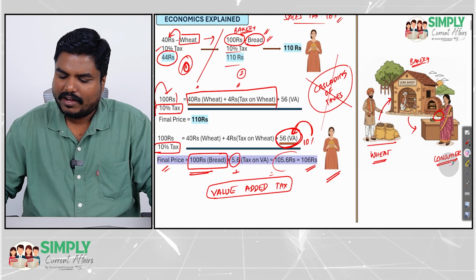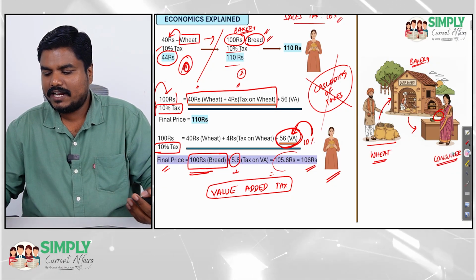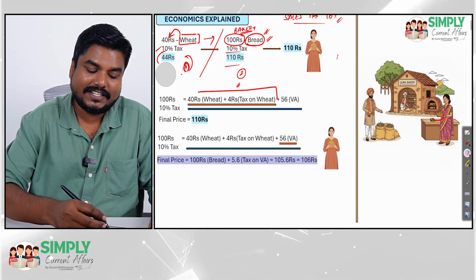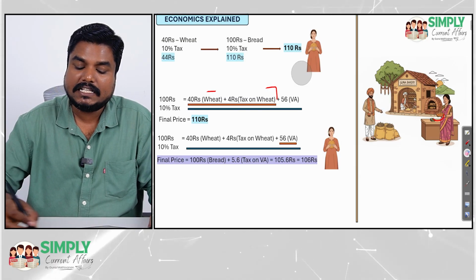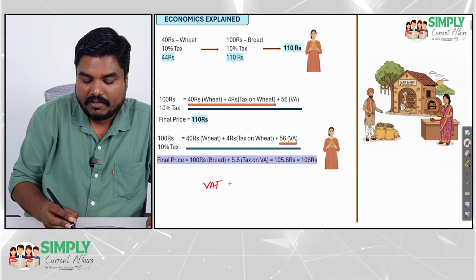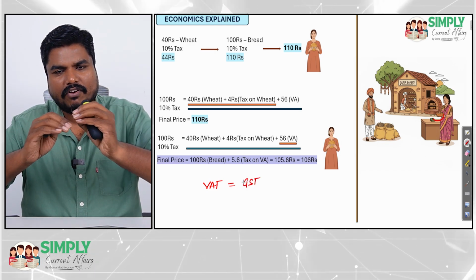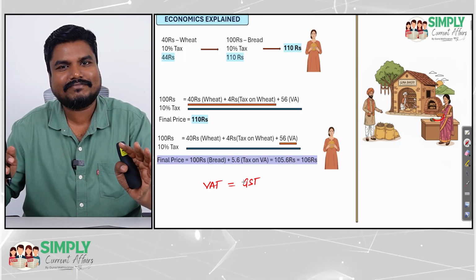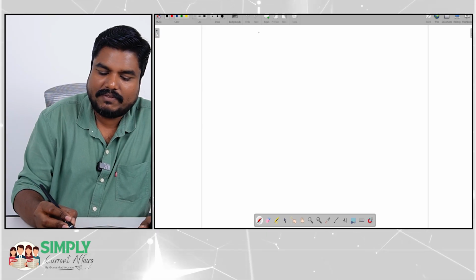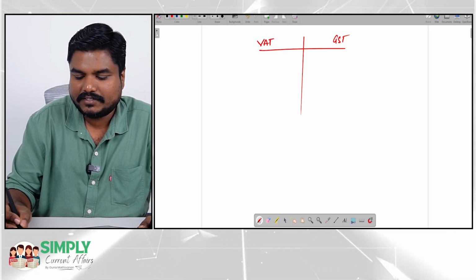Alright, so we have explained sales tax, and I have explained what VAT is. Now, how is VAT related to GST? You might ask that. You have to understand, in principle, conceptually, VAT and GST are one and the same. The philosophy, the principle behind them is the same. GST is also a value-added tax. See, the difference between VAT and GST, we have to have some clarity. There is a slight difference, but the concept is the same.